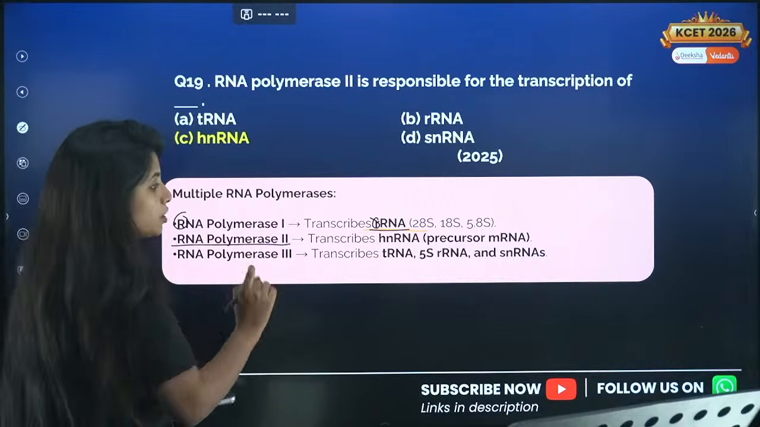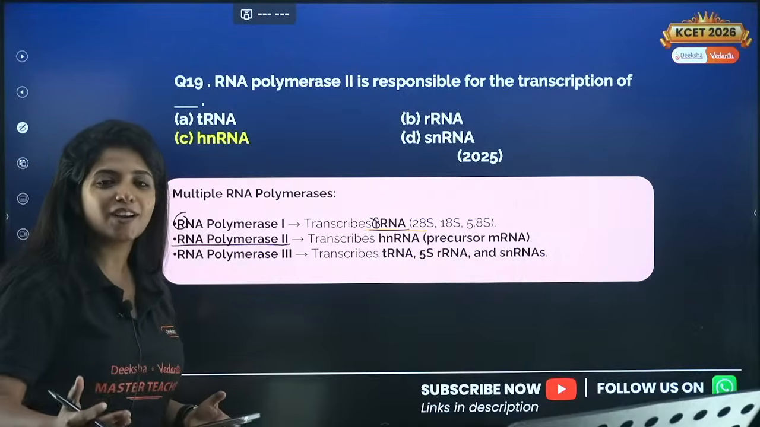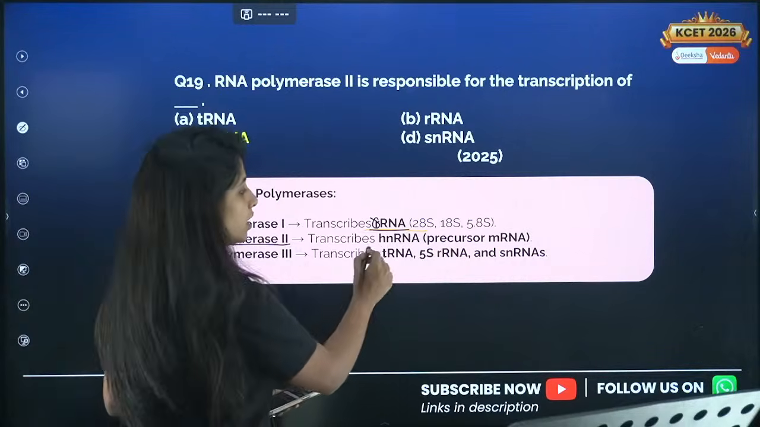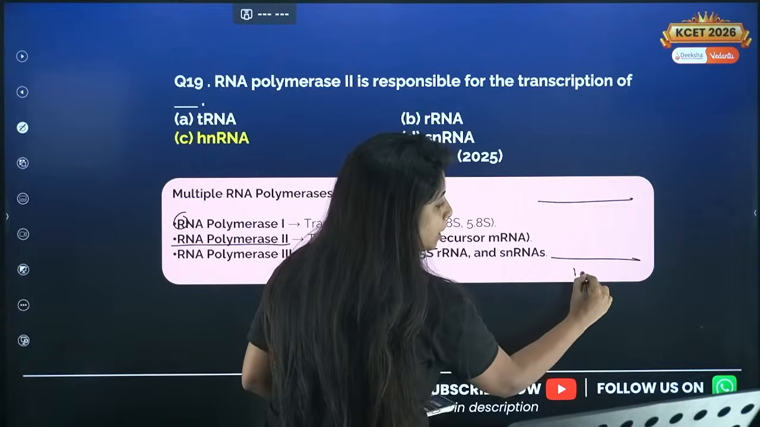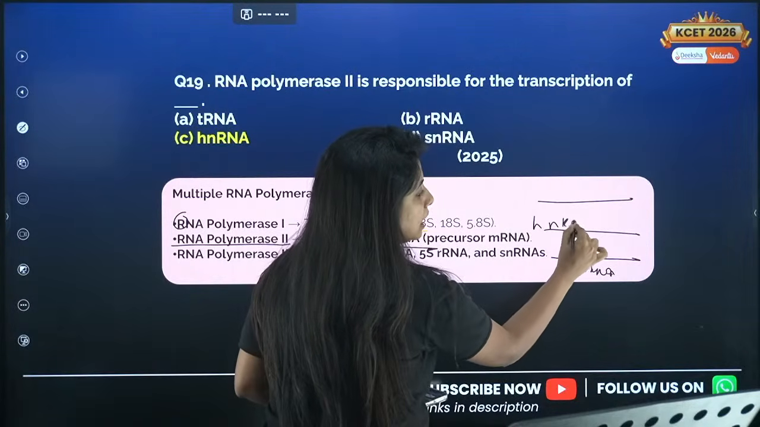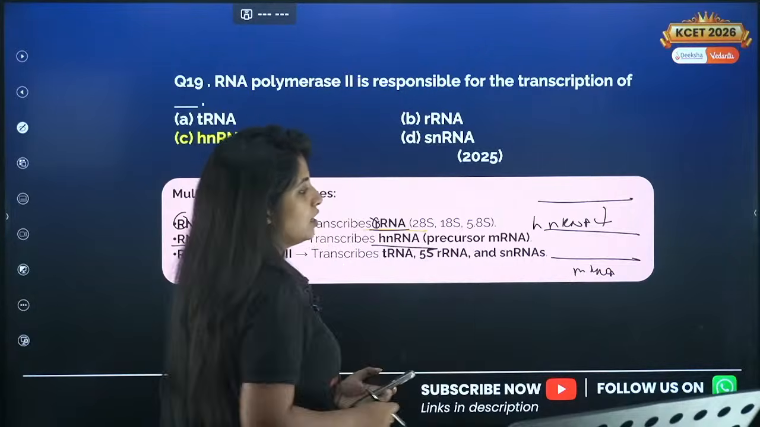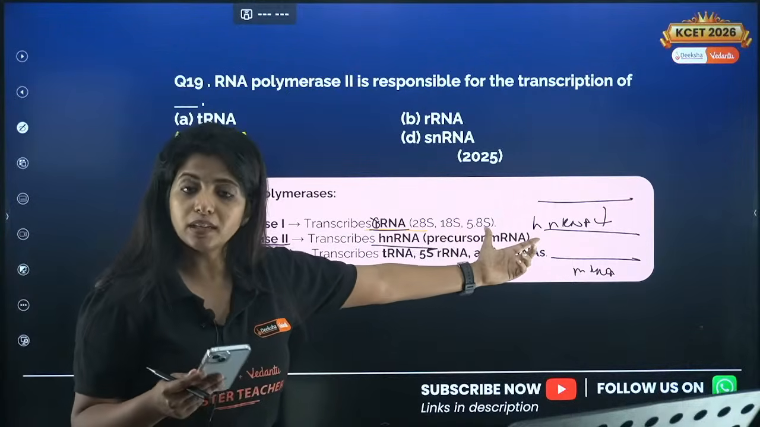Okay. Now RNA polymerase 2, second priority, is used to transcribe the hnRNA or basically the mRNA. What is hnRNA? So when I say that DNA is transcribed to RNA, is it directly transcribed to mRNA? No, it is transcribed to heterogeneous nuclear RNA, which you call hnRNA. Second priority is to make hnRNA and also to form the mRNA.